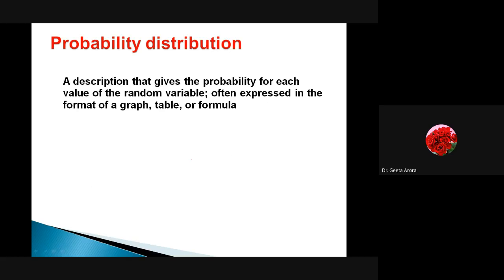Now here we are saying it is a description that gives the probability for each value of the random variable. In the last example, you can see the random variable X can have the value 0, 1, 2 or 3. If I express the probability of getting value 0, or the probability of getting value 1, value 1 means the probability that I have thrown the 3 coins and the head appears one time.